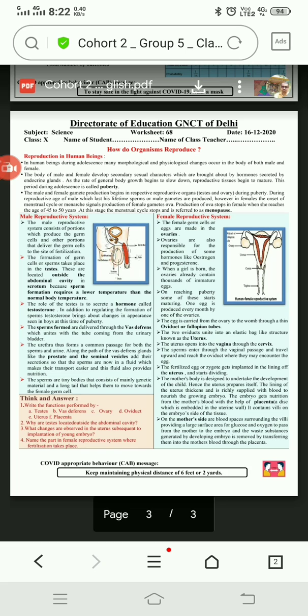Now name the part in the female reproductive system where fertilization takes place. Fertilization takes place in the oviduct or fallopian tube. After fertilization, the fertilized egg reaches the uterine wall and implants on the uterine wall.